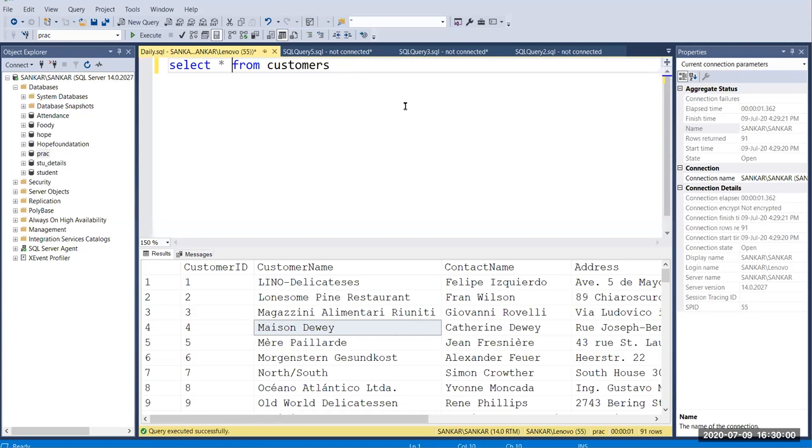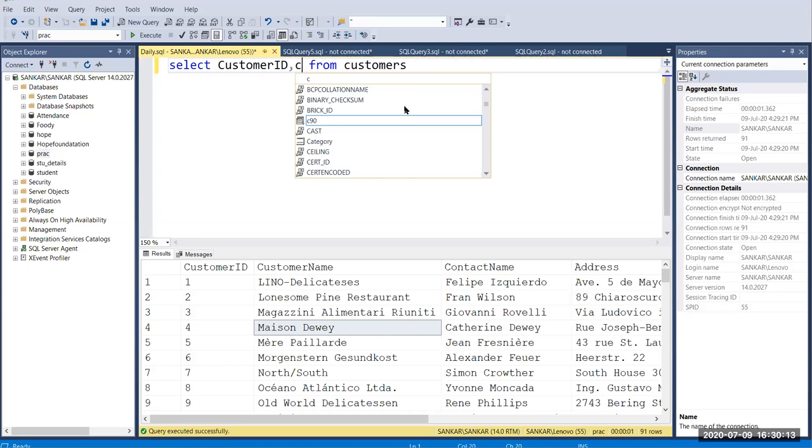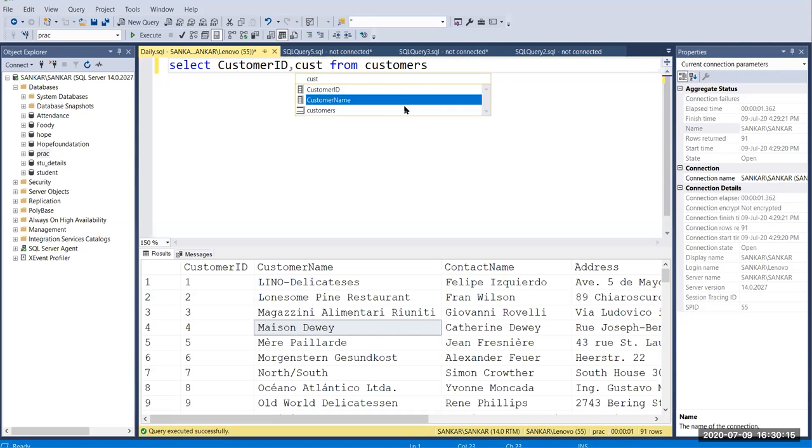And so now you can give column names. What column names you want, you can give here. So here I'm going to give customer ID, comma, customer name and comma, city.